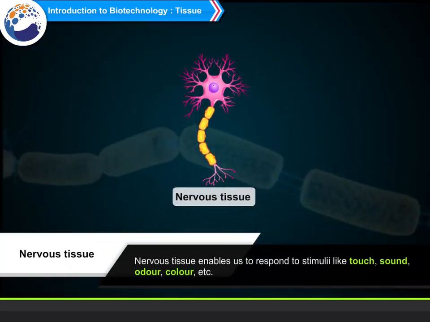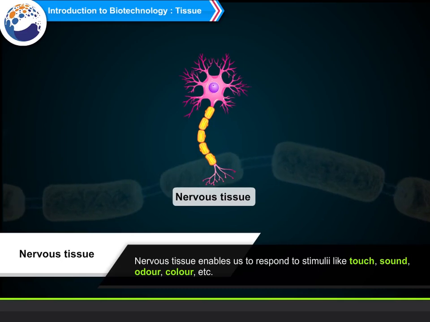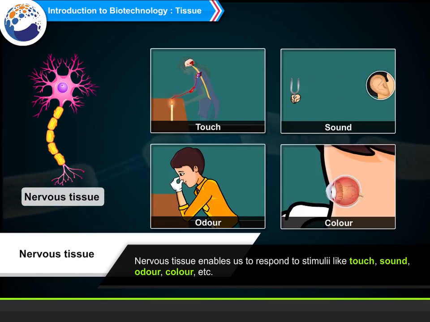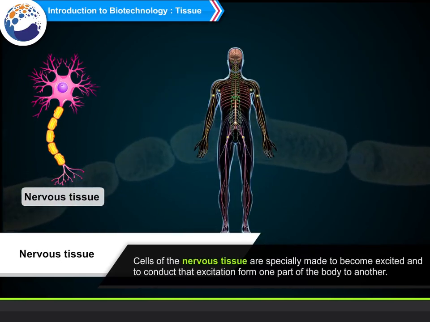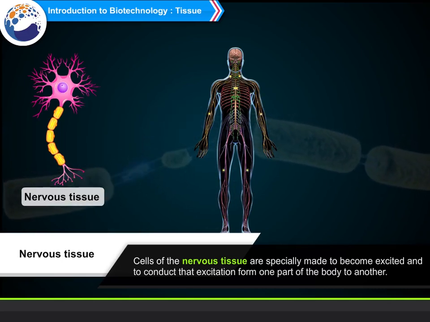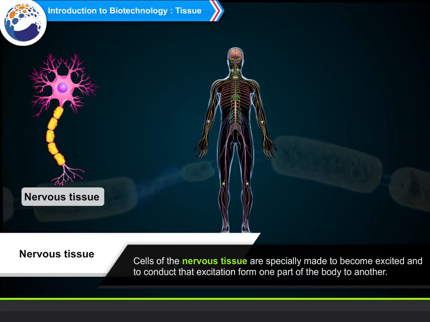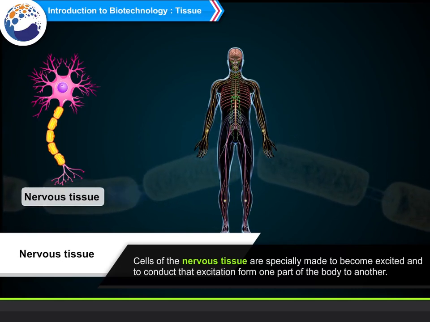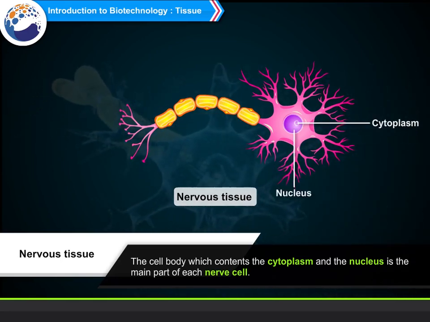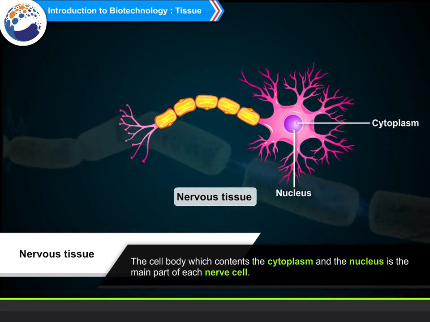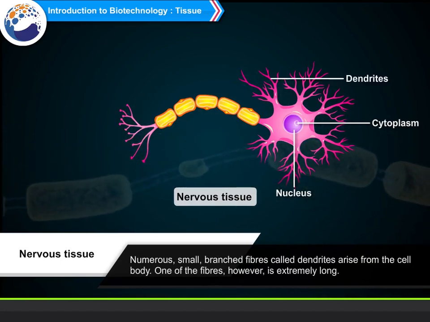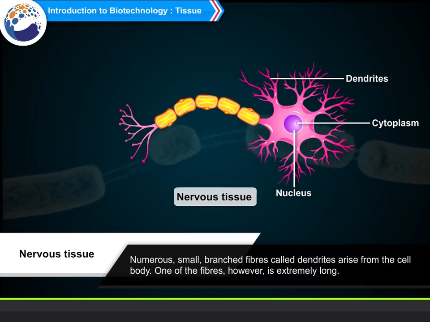Nervous tissue. Nervous tissue enables us to respond to stimuli like touch, sound, odor, color, etc. Cells of the nervous tissue are specially made to become excited and to conduct that excitation from one part of the body to another. The cell body which contains the cytoplasm and the nucleus is the main part of each nerve cell. Numerous small branched fibers called dendrites arise from the cell body.